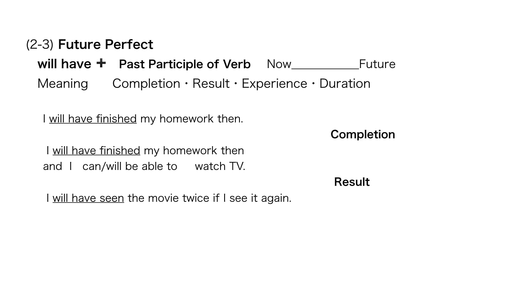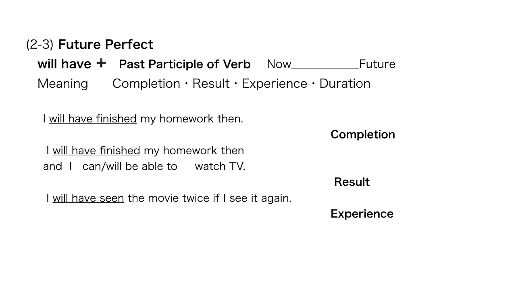I'll have seen the movie twice if I see it again. So this is experience, from now to when I see the movie again. We don't know when from this sentence, but in this situation, I already saw the movie, but someone said it's a good movie, so let's go to the movie together, or something happens.